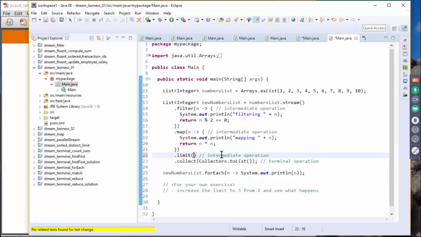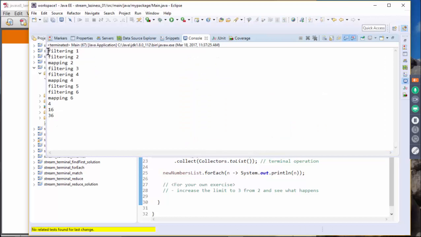If I say 3, let's run 3, then it will perform more. Instead of 4 items filtered, it will perform 6 items to be filtered.